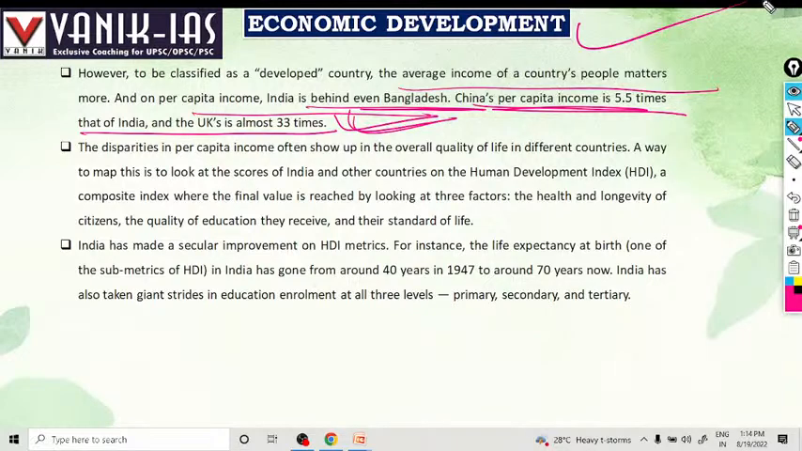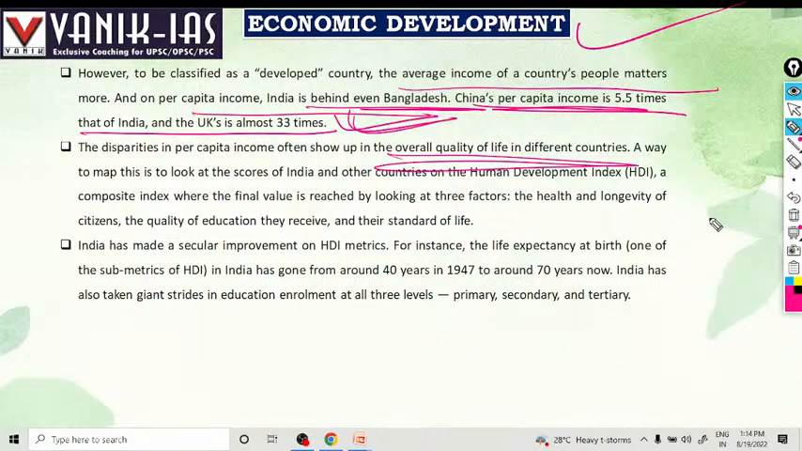The disparities in per capita income often show the overall quality of life in different countries. That means there is very large regional disparity at the international level. Right? The UK's per capita income is almost 33 times that of India, which is very huge. We can see a huge disparity, a divide between the north and south.